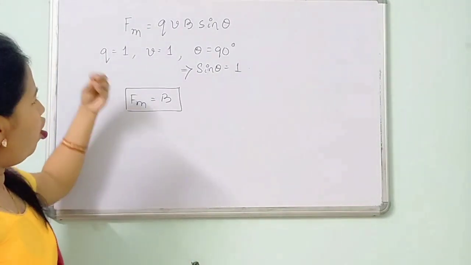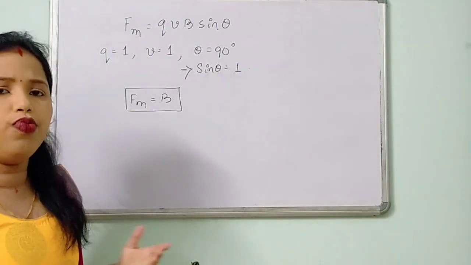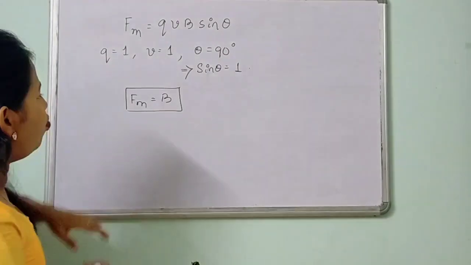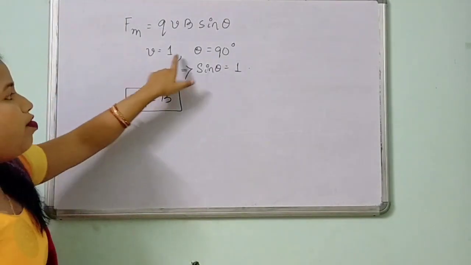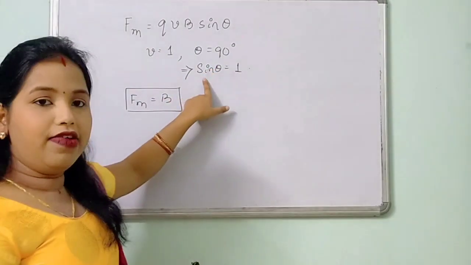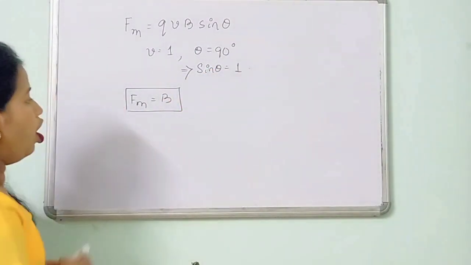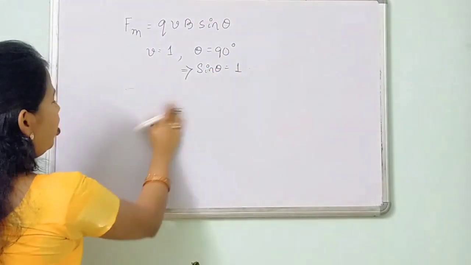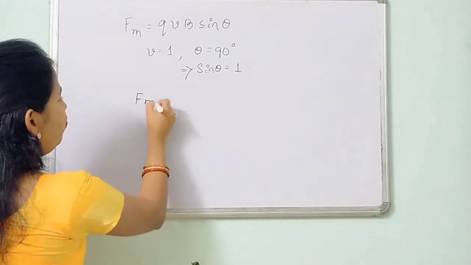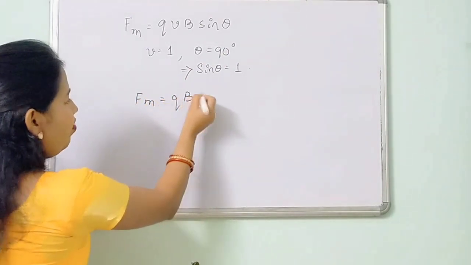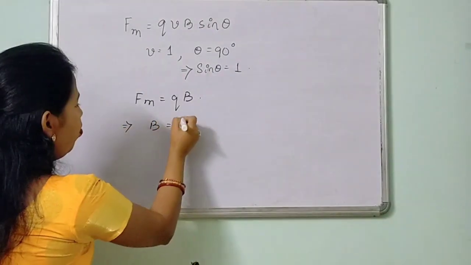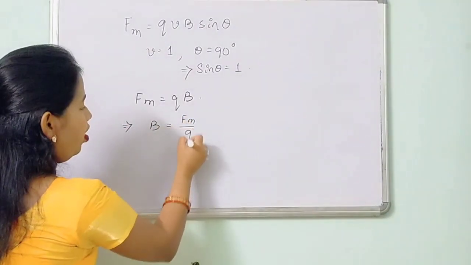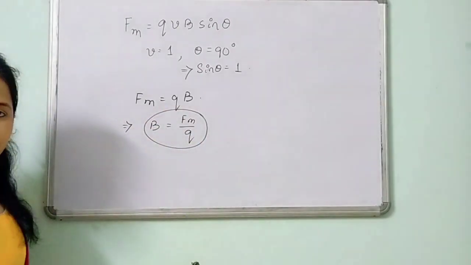Again, if I am not putting Q equals to 1, then what will happen? Only taking V equals to 1, theta equals to 90 degrees, so that sin theta equals to 1, I will have the expression Fm is equals to Q multiplied with B, and I will get B equals to Fm by Q, like this.